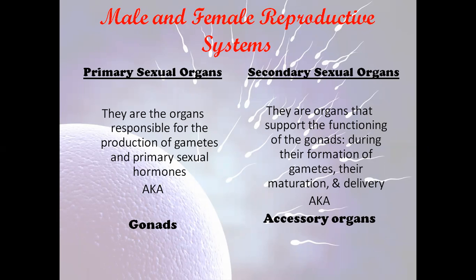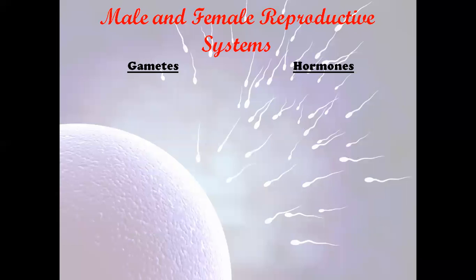They are responsible for the production of gametes and also the primary sexual hormones. And the secondary sexual organs are known as the accessory organs. They help the gonads during their functioning and during the delivery and maturation of the gametes.